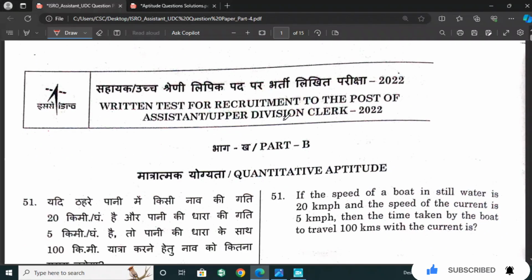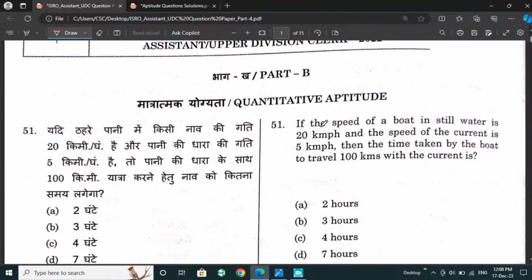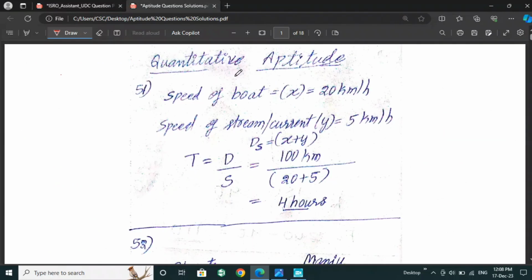So here you can see quantitative aptitude. The first question is: if the speed of the boat in still water is 50 km per hour and the speed of the current is 5 km per hour, then what is the time taken by the boat to travel 100 kilometers with the current? For this, I will provide the solution which I have done, so you can just watch it.